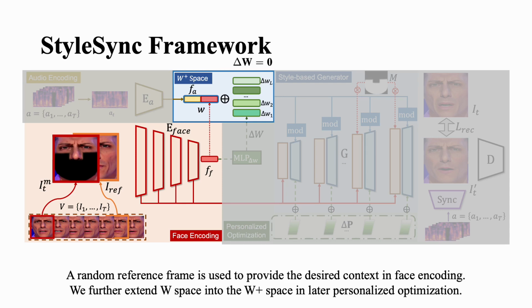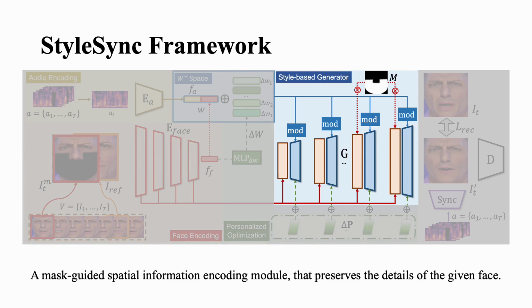During generation, we design a mask-guided spatial information encoding module that preserves the details of the given face. In detail, the mouth shapes are accurately modified by audio through modulated convolutions. Facial embeddings are further attached to StyleGAN layers in a similar status as noise injection. These content-guided feature maps could well preserve the original spatial structure and attributes of the encoded visual information. However, the goal of generating lip motions needs to create dynamics that are different from the original facial structure. Directly passing through the facial embeddings will greatly influence the final results.